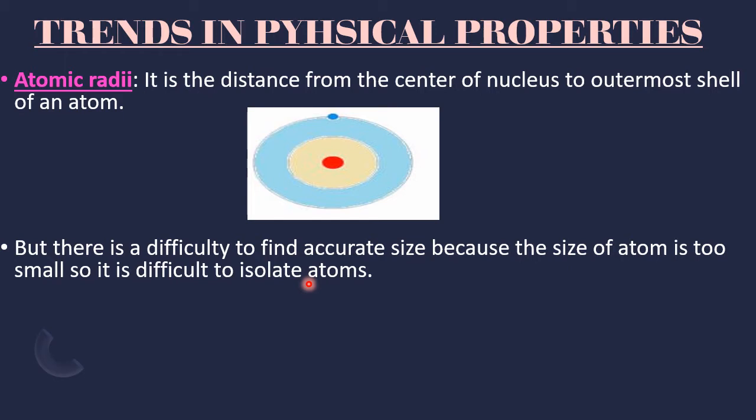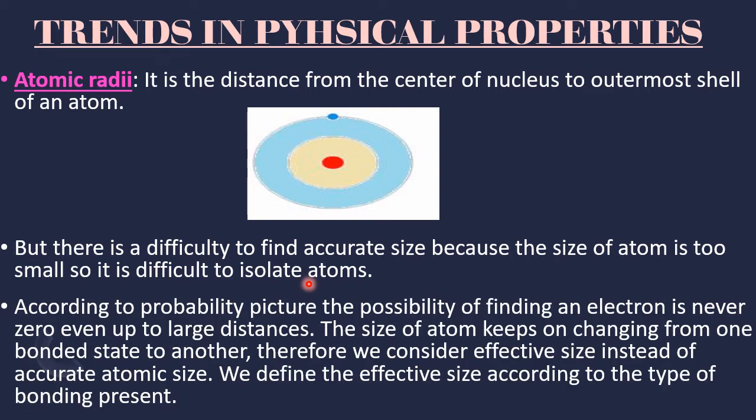One more reason it is difficult is that, according to the probability picture, the possibility of finding an electron is never zero, even up to large distances. The size of an atom keeps on changing from one bonded state to another. Therefore, we consider effective size instead of accurate atomic size.